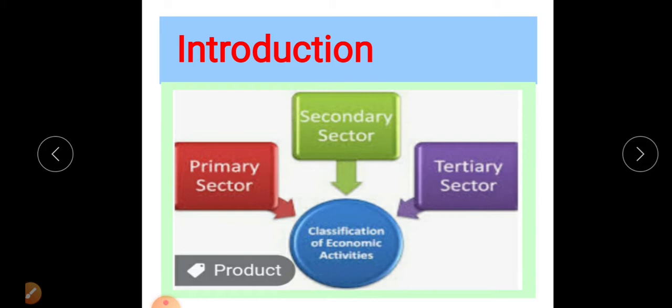Almost we observe in our surrounding area there are different types of activities. In chapter 4 we discussed the primary sector activities, and in chapter 5 we discussed the secondary sector and its activities. In the primary sector we discuss agriculture, hunting, fishing, forest material gathering, lumbering and so on. In the secondary economic activity, we observe industries, meaning processing is the important activity which occurs in the secondary sector.